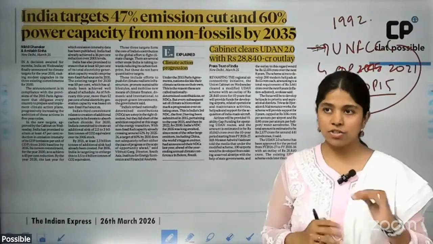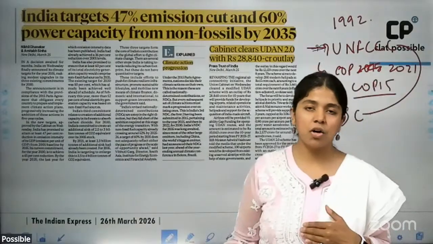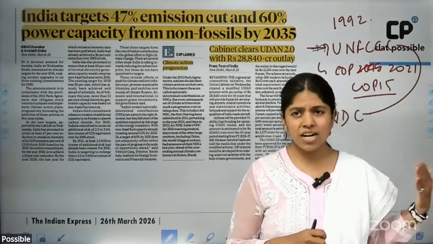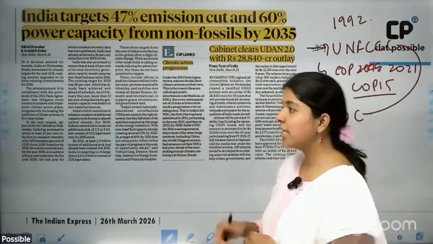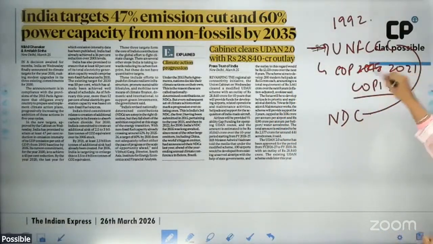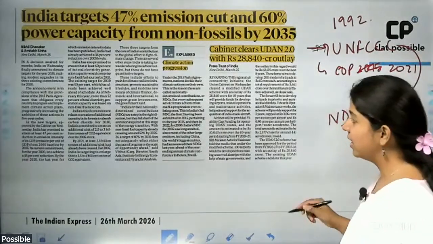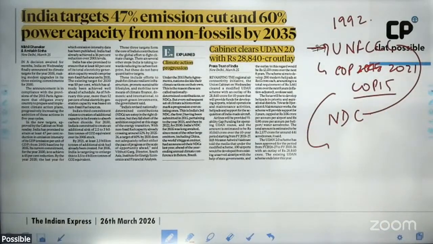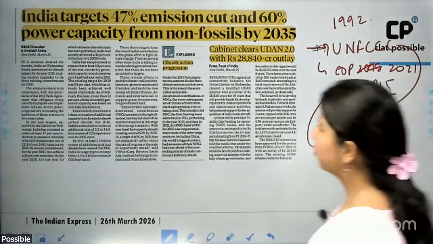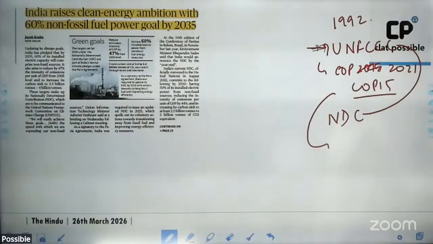This is what each and every country had to do, and at regular periodic intervals, each country has to update its nationally determined contributions. As per the COP15 NDC that was aligned by India, as per the 2015 NDC, India aligned three basic nationally determined contributions.